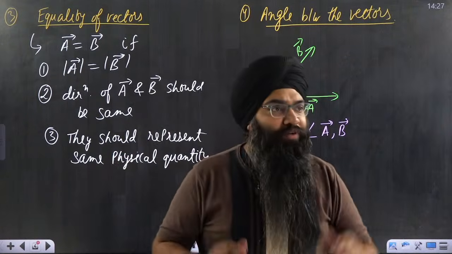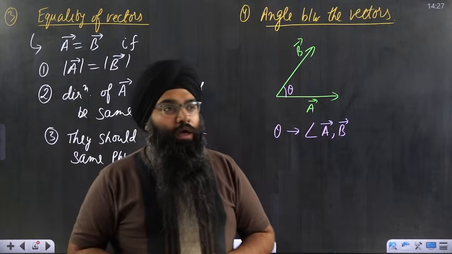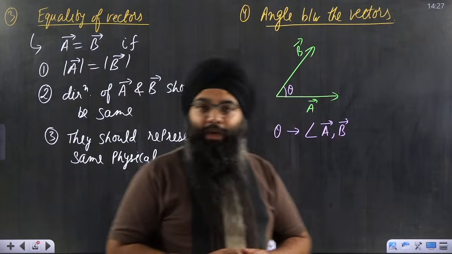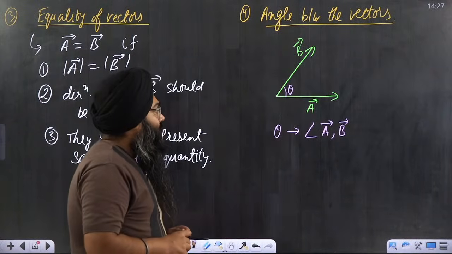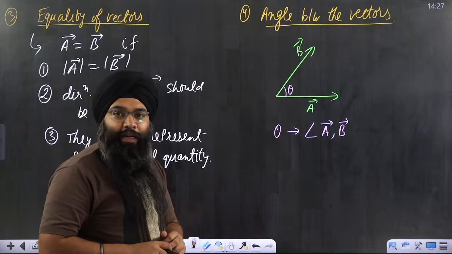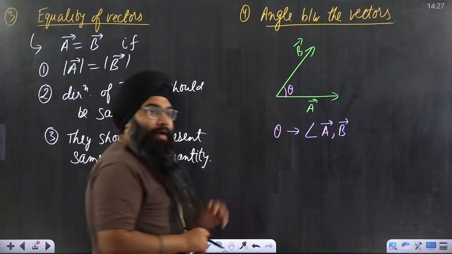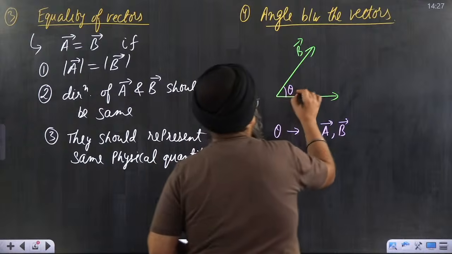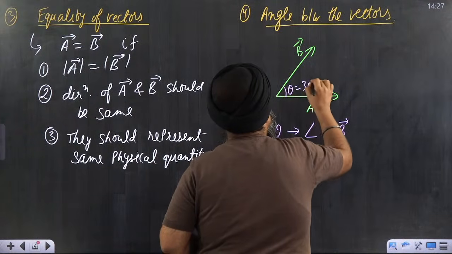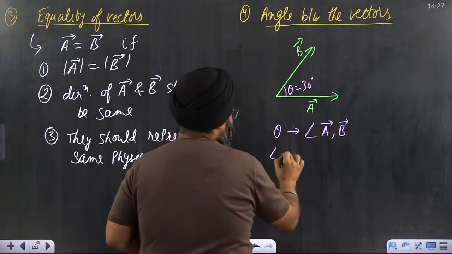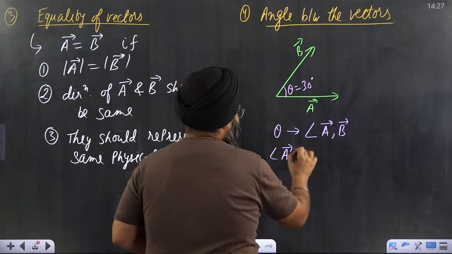I hope it is clear to you. If it is clear, please let me know in the comment section if all the things are being clear to you. So this is basically the angle between A vector and B vector. But let us suppose this angle is 30 degree. So the angle between A vector and B vector is how much? The angle between A vector and B vector is 30 degree.